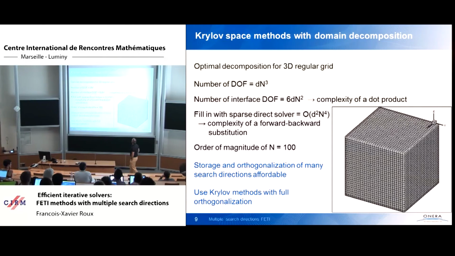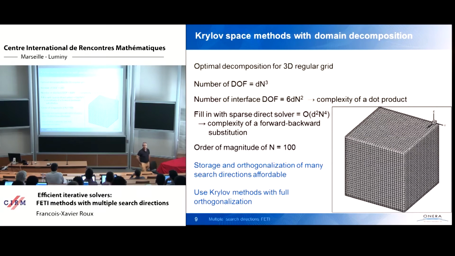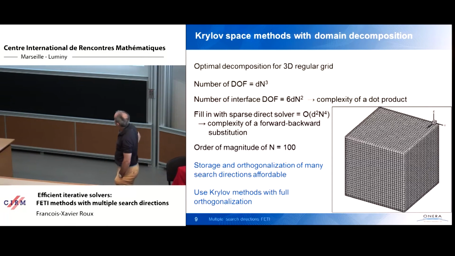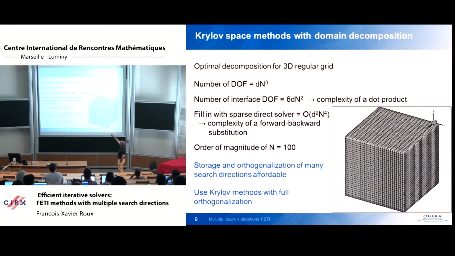Let's say in the case of a simple shape subdomain, that is a regular grid, n by n by n, with degree 1 finite element or finite volume method and d degrees of freedom per node. The number of degrees of freedom per subdomain is d times n to the power of 3. And the number of interface degrees of freedom, so the dimension of the problem on which you perform the iterative method, is 6 times d times n squared.